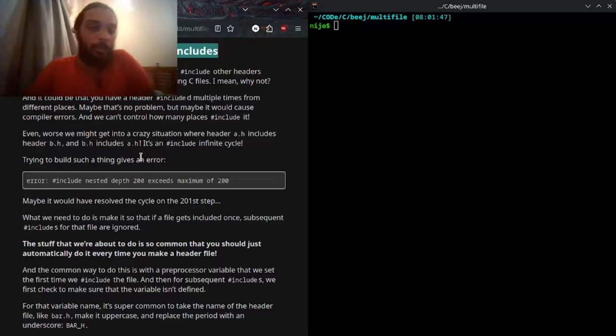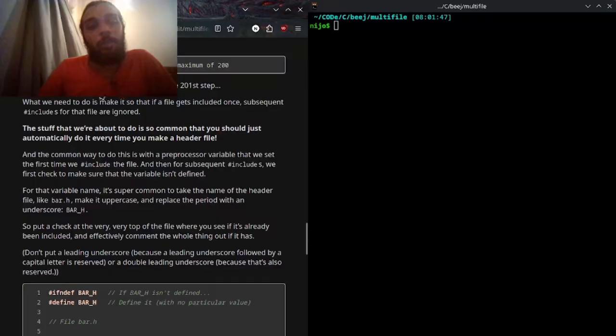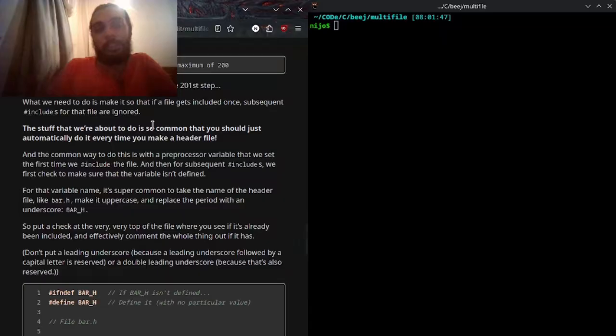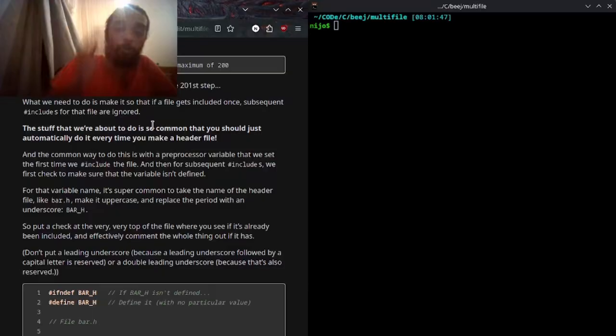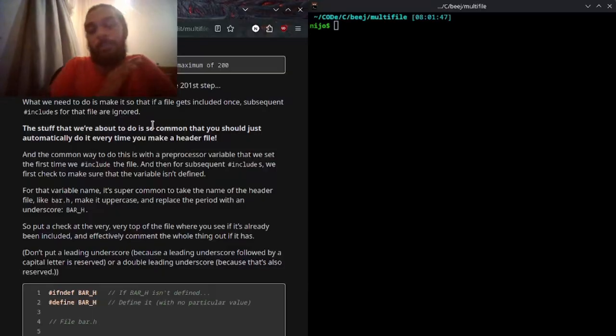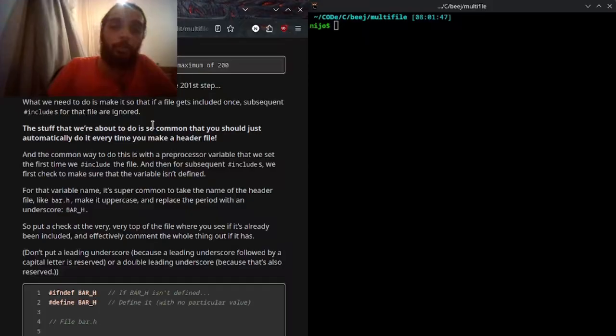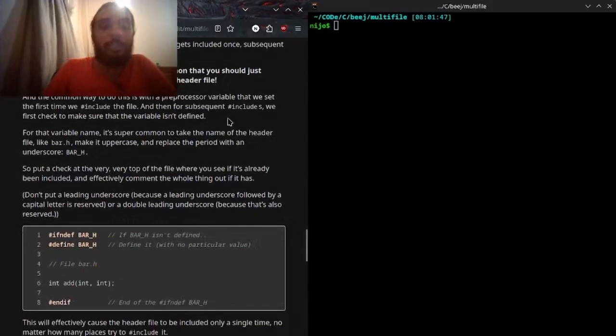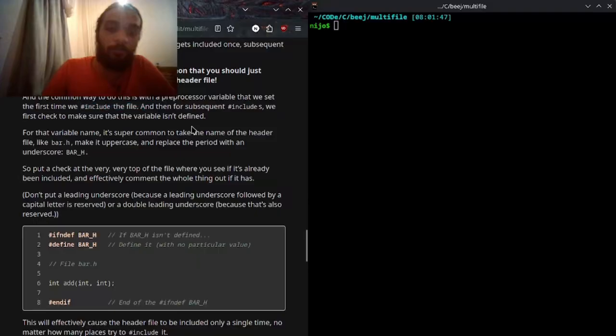What we need to do is make it so that if a file gets included once, subsequent includes for that file are ignored. The stuff that we are about to do is so common that you should just automatically do it every time you make a header file. The common way to do this is with a preprocessor variable that we set the first time we #include the file. And then for subsequent #includes, we first check to make sure that the variable isn't defined.